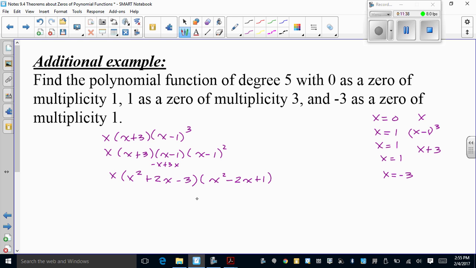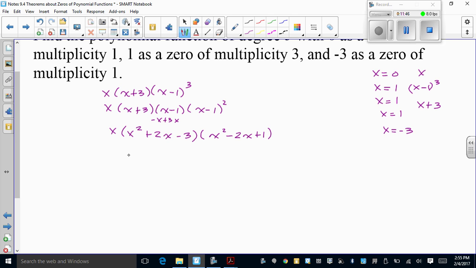Now we get to multiply these out. I'm going to bring down the x in a little bit.